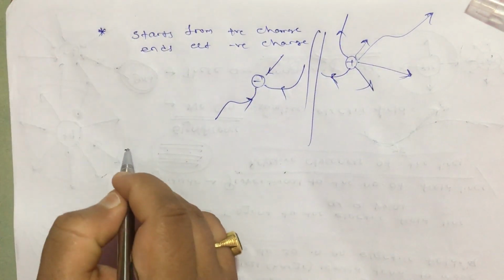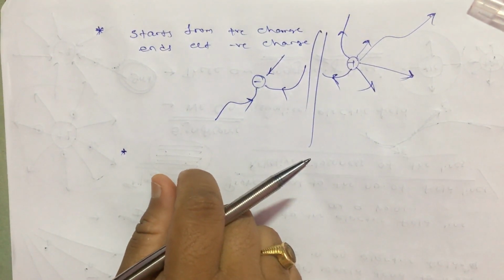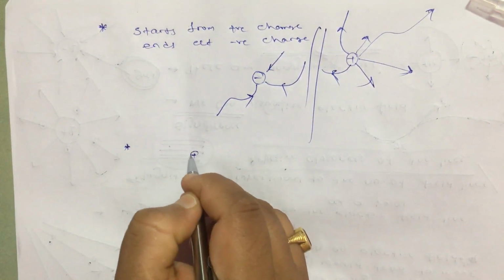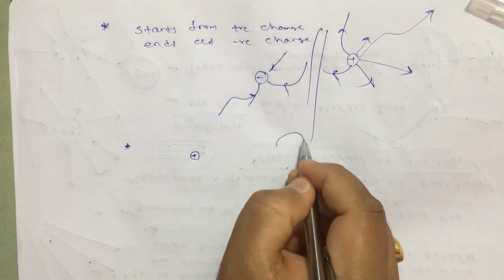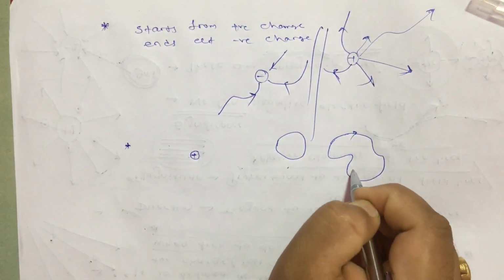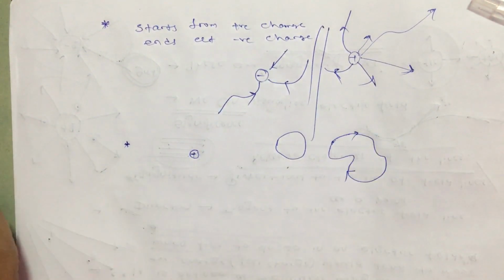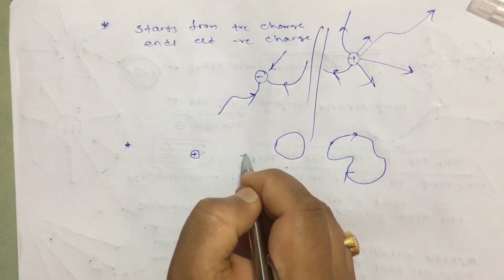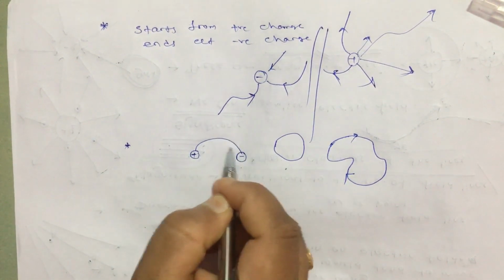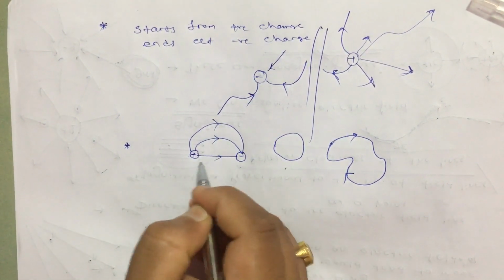Now the next point: electric field lines can never form a loop. Why? A loop means a complete closed path, not necessarily a circle, but any closed path which starts from one point, moves, and ends at the same point. The electric field line is not going to form a loop, because it always starts from a positive charge and ends at a negative charge.